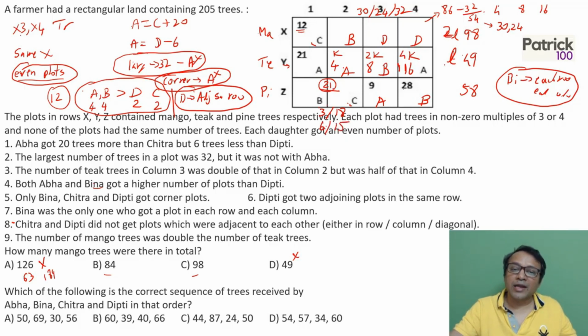So again, 9 and 12 not possible. So these are two ways I can break it up. So I got a number of ways. So no same trees in any places, and multiples of 3 and 4. So I almost used all the data.